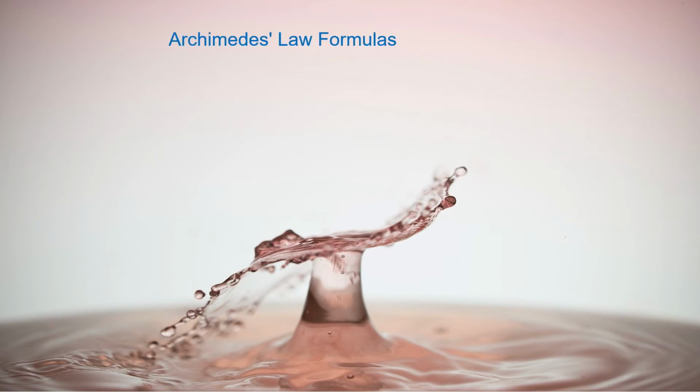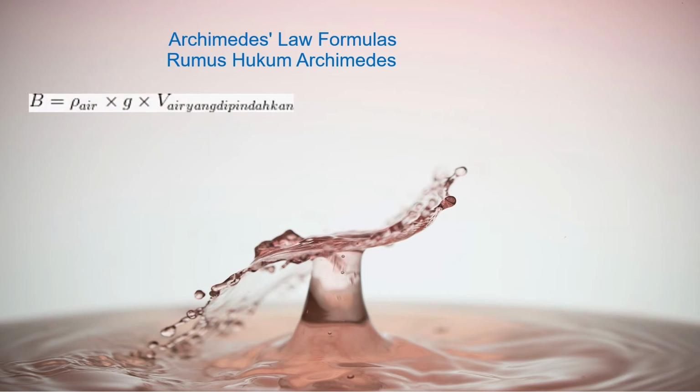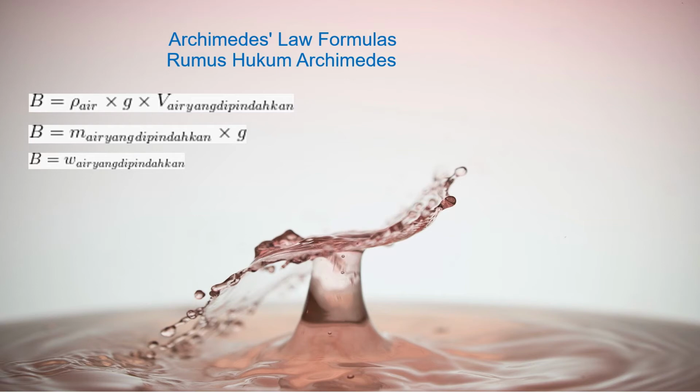In accordance with Archimedes' law, the magnitude of the buoyancy, or B, can be calculated by the formula B equal rho water multiply gravitation multiply the volume of water transferred. The amount of buoyancy, or B, can also be directly found using the following formula. B equal mass of water displaced multiply gravitation, or B equal weight of water transferred.